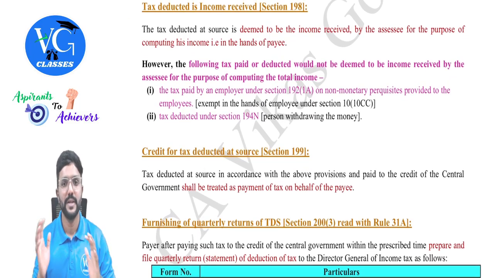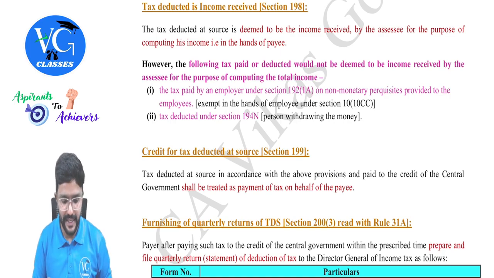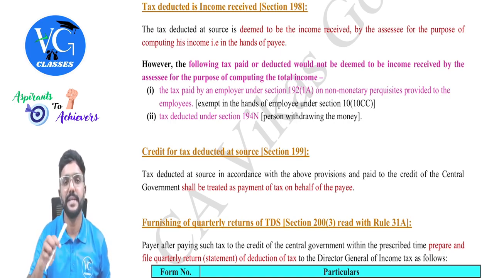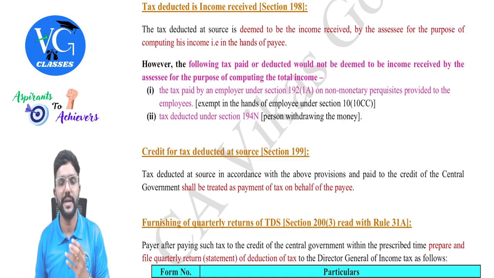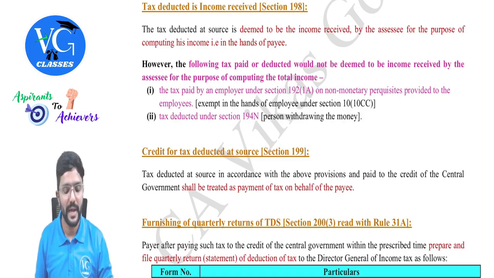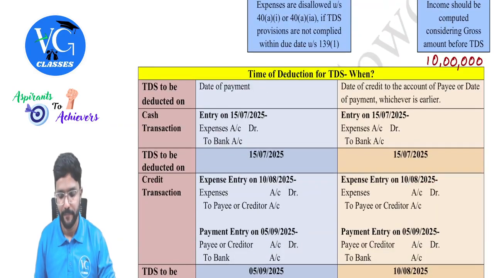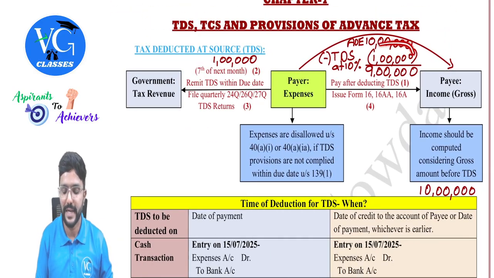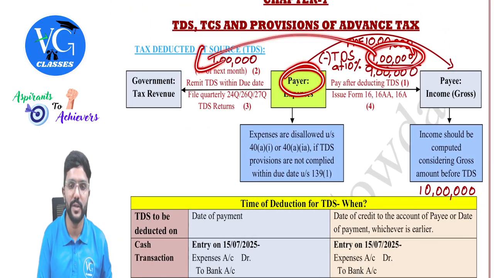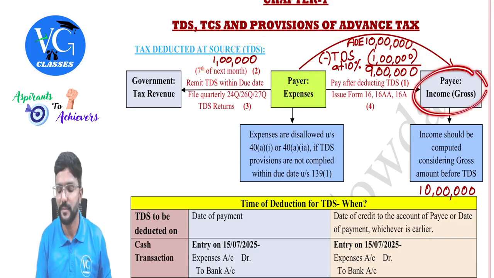Next, tax deducted is the income received, section 198. As I already told you, whatever 1 lakh, as per my example, 1 lakh has been deducted. In this example, whatever 1 lakh TDS is deducted by the payer and remitted to the government, should we consider it as an income to the payee?